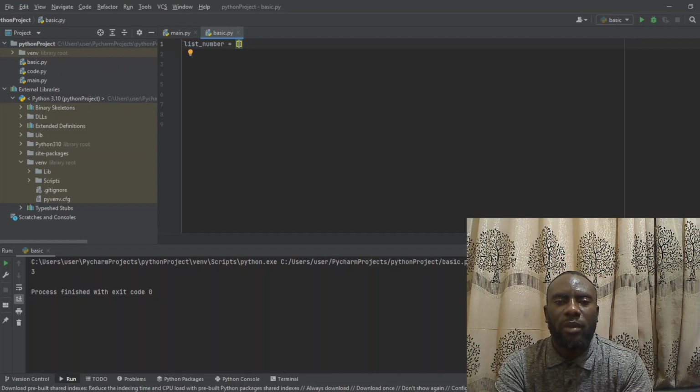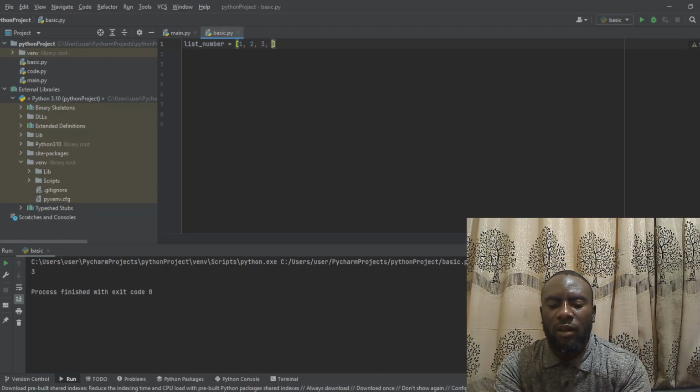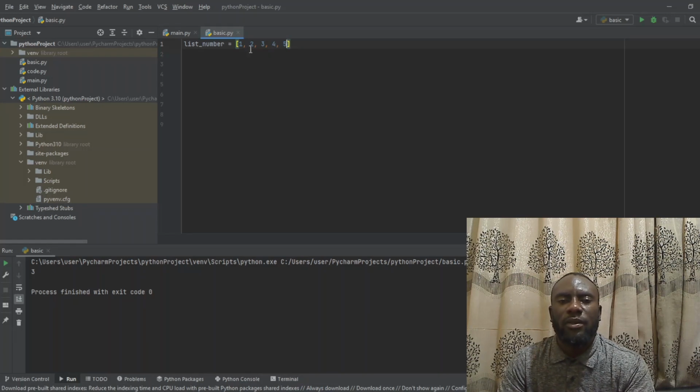When we open the square bracket, we can say 1, 2, 3, 4, 5. So when you do this, what you are saying is that we have five values, 1, 2, 3, 4, 5, all stored inside this variable, which is a list. This is also called an array. You understand? So when we do this, we are storing a lot of values inside one variable.